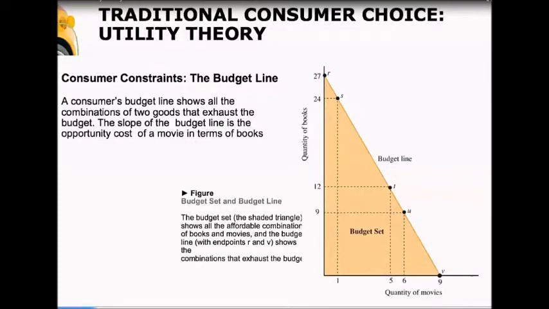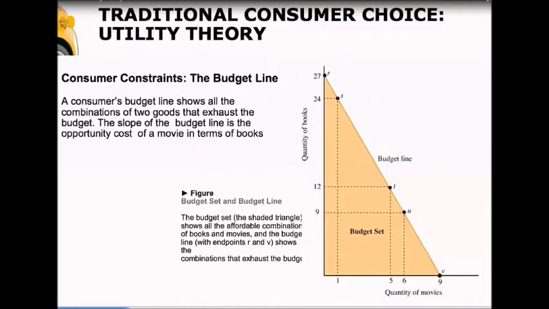The budget line is a lot like the production possibilities curve. It represents every combination of two goods. Here we're looking at books and movies. The combination of these two goods that we can afford given our budget. If we spent all of our money on movies, we could go to 9 movies. If we spent all of our money on books, we could get 27 books. Or, depending on the prices of books and movies, we could do some combination in between. So this is our budget line.